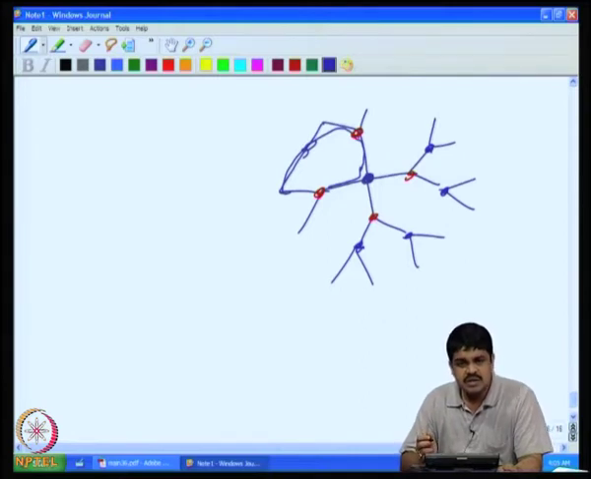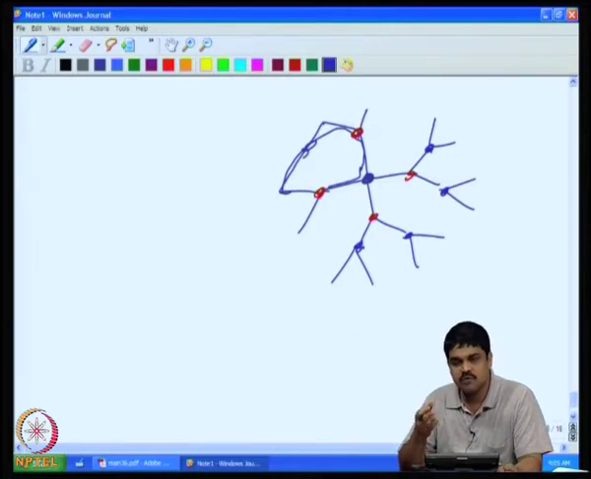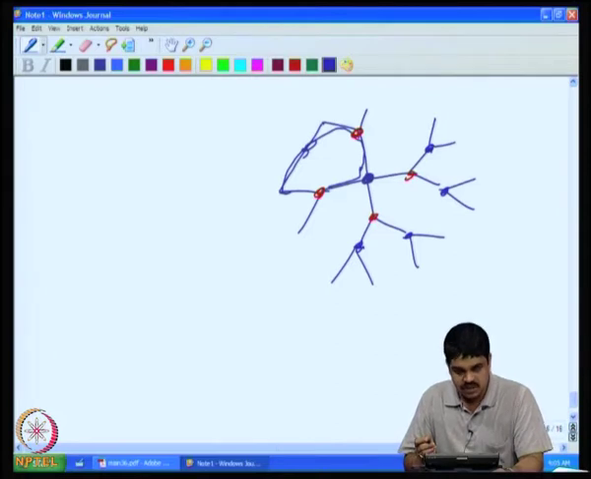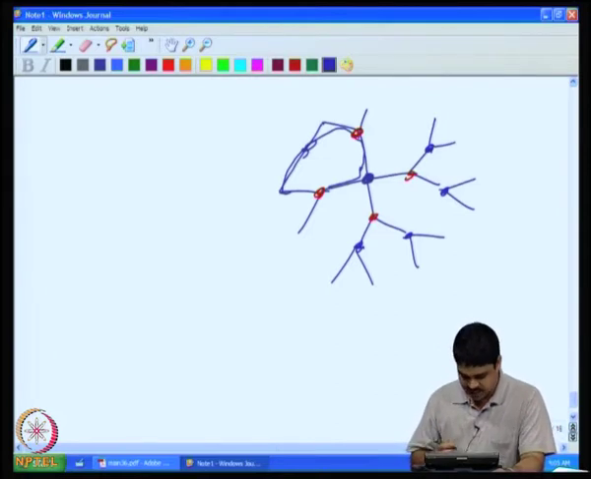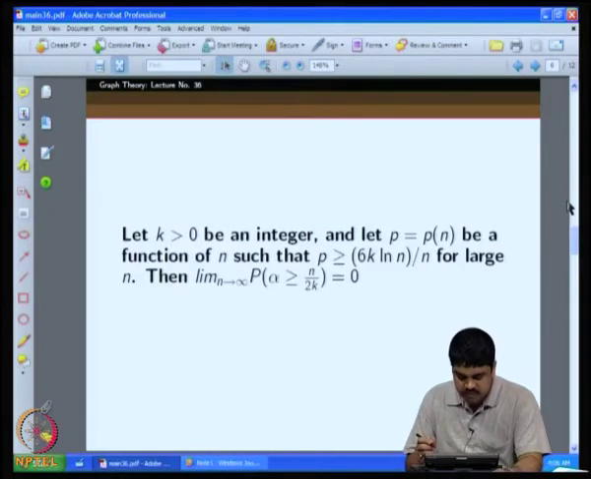So, this question was not easily answered. While it is not very difficult to cook up graphs for small values of these parameters, in the arbitrary case, if you allow any k, how do you prove that such graphs exist? Erdős very cleverly used the probabilistic method to prove that such graphs exist. This is the next interesting theorem that we want to do. To prove this, we first will see how we can use the probabilistic method.